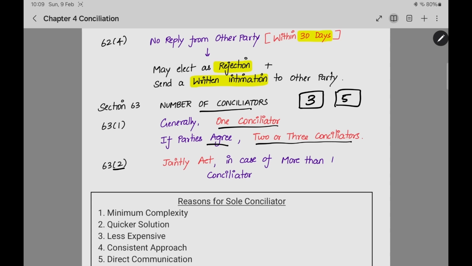Section 63, subsection 2: jointly act in case of more than one conciliator. If there is one conciliator, he will take the decision accordingly. But if there are more than one conciliator, there is a question of whether it will be by majority or otherwise. The answer is they should jointly act. They should all discuss and they should act jointly.